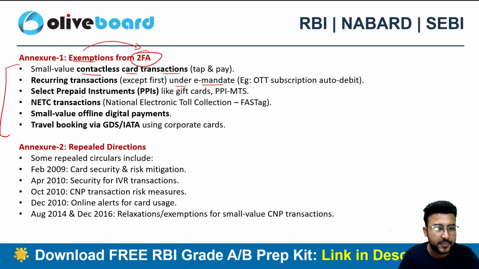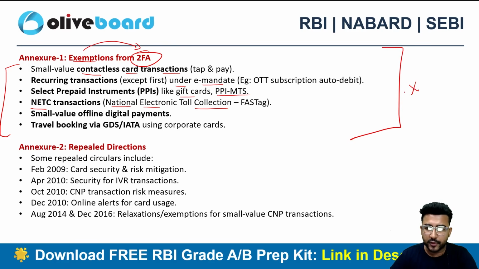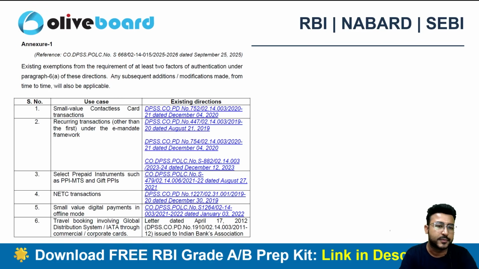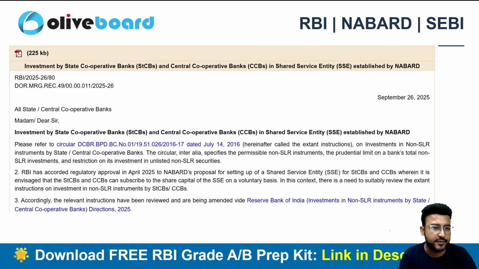Then select prepaid payment instruments like gift cards and prepaid payment instruments of MTS. NETC transactions, like National Electronic Toll Collection. So basically your FASTags and all, you don't have to go for two-factor authentication. Small value offline digital payments and travel bookings via the GDS and IATA using the corporate cards. So these are some of the exempted things that are there in the notification. So this can be important. Please do remember this one can be important for your examination, right? Next, I have given you the summary as well for this particular circular.